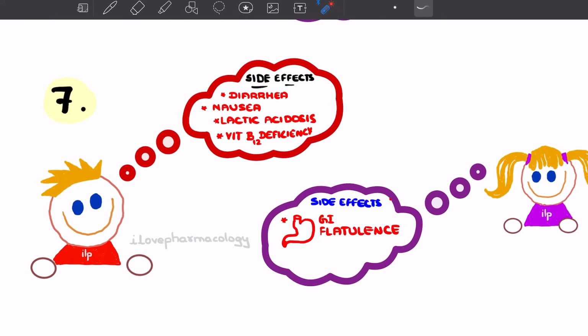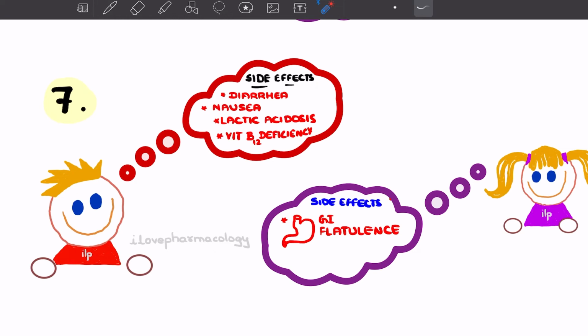Next, they want to discuss their bad things, what Metformin can do to the diabetic patient. Metformin says, I can cause diarrhea as a side effect. I can cause nausea. I can cause lactic acidosis, but it is rare. And it can also cause vitamin B12 deficiency. So if a diabetic patient consumes Metformin, it can cause diarrhea, nausea, lactic acidosis, and vitamin B12 deficiency.